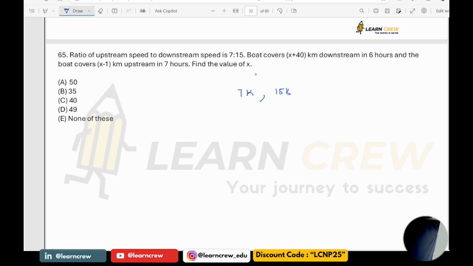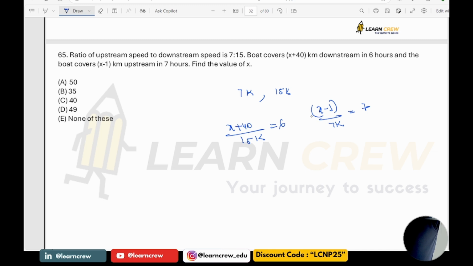Downstream it is covering x plus 40 with a speed of 15k in 6 hours, and x minus 1 kilometer upstream with a speed of 7k in 7 hours.